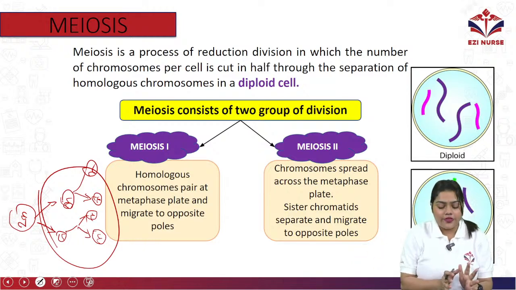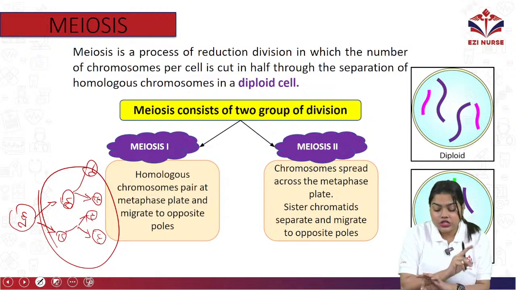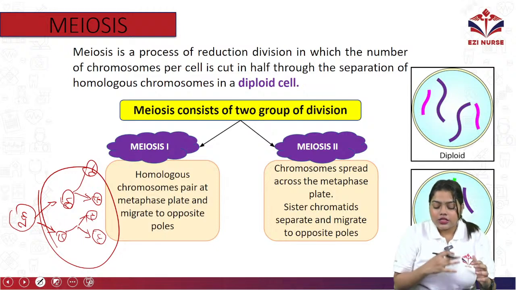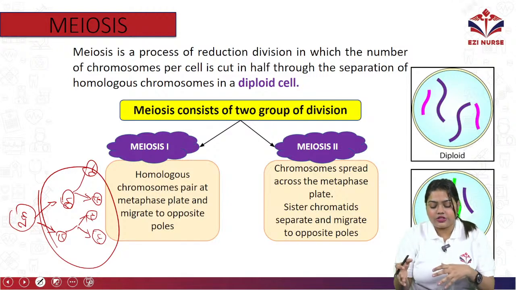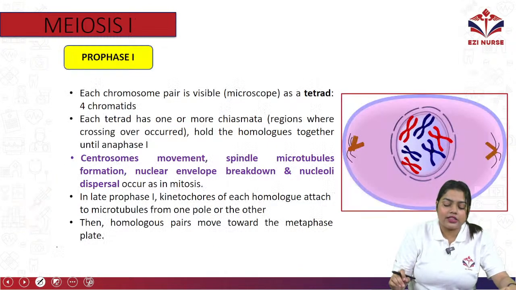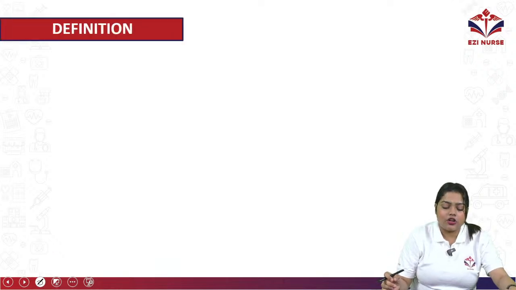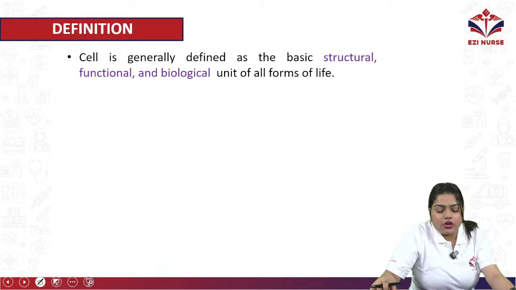Okay, पहले फेज में क्या होता है, homologous chromosomes pair at the metaphase plate and migrate to the opposite poles. Meiosis 2 में वही chromosomes spread होंगे and they will cross over the metaphase plate and the sister chromatids will separate and migrate to the 2 opposite poles. Okay, and they will make the daughter cells. There also we have prophase and all. Okay, so next we will move on to the cell.